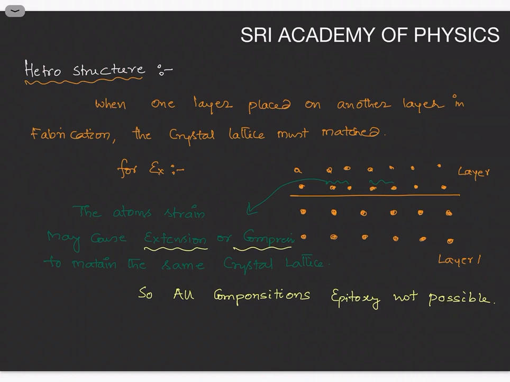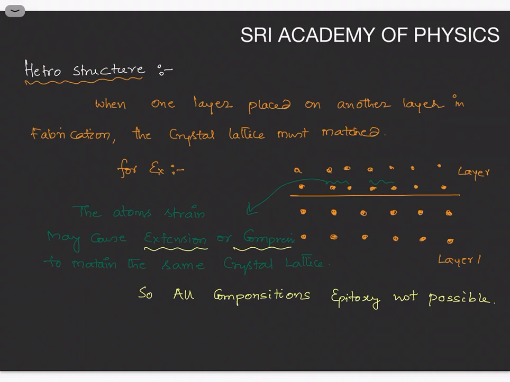For that purpose, in the fabrication and in the epitaxy method, due to the atomic strain, the distance between the two atoms may be extended or compressed to maintain the same crystal lattice. Whenever such an arrangement exists between the two layers, then you can put that layer on another layer. Otherwise, this situation is not possible. For example, in the first layer, the lattice constant is 5 angstroms. In the second layer, the lattice constant is 4.9 angstroms.